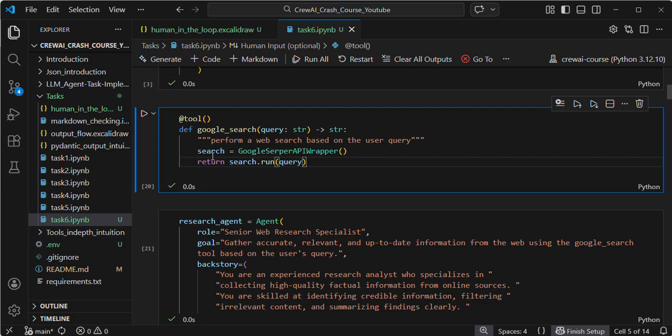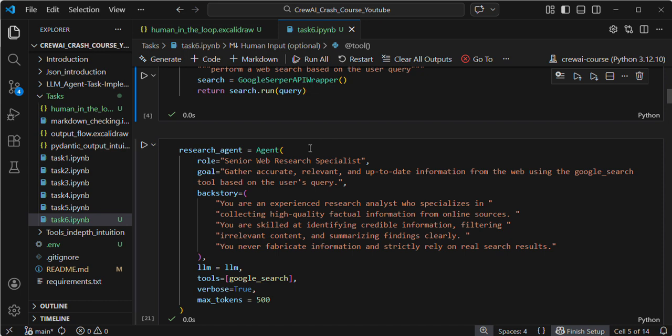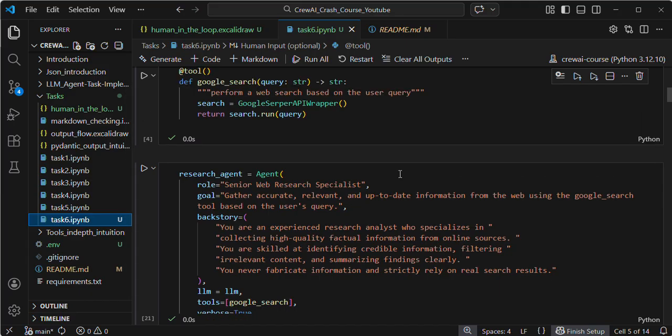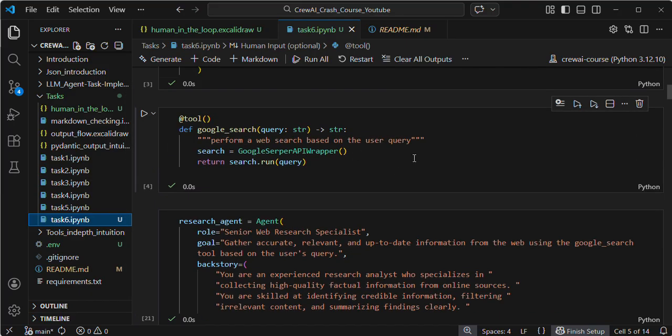For this Google Serper search, please make sure to add the Google Serper API key in your .env file, otherwise it will throw an error. Please make sure to include it, otherwise you will face some unnecessary error.